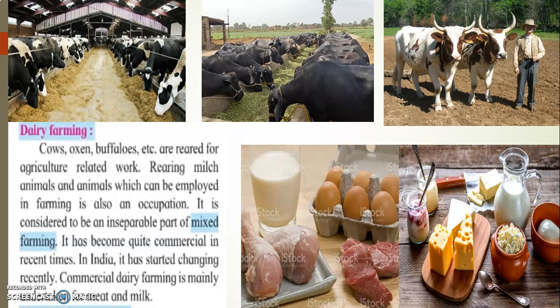As you can see the different pictures on your screen, various milk products which you get, paneer or cottage cheese, curd, buttermilk, then you get eggs from the hens, you get meat and mutton from the sheep, goats and the chickens and all. So this is called dairy farming.